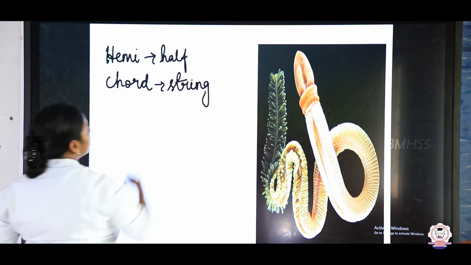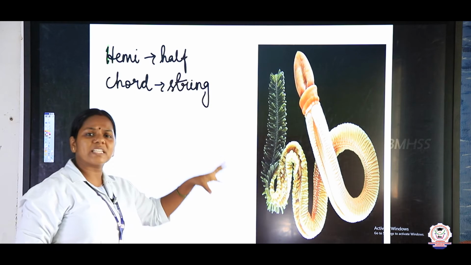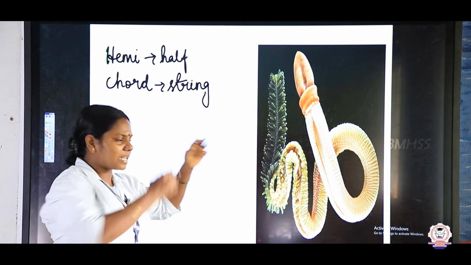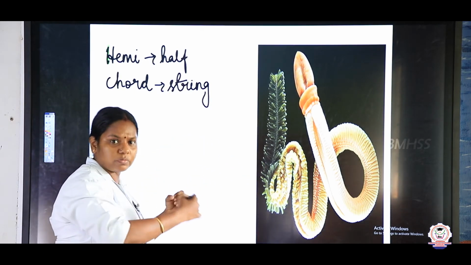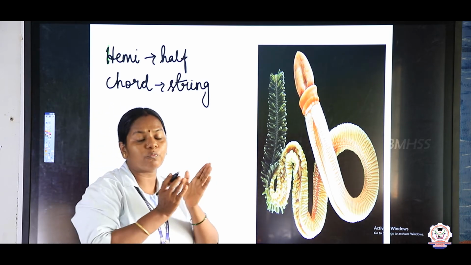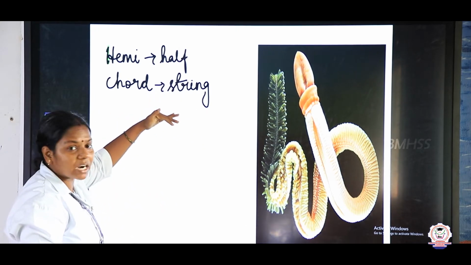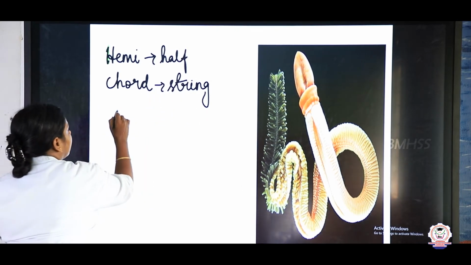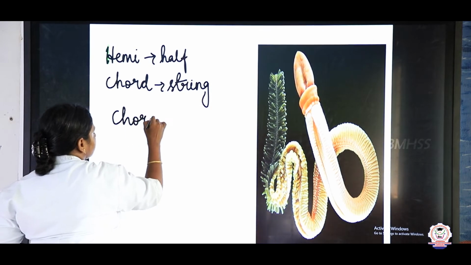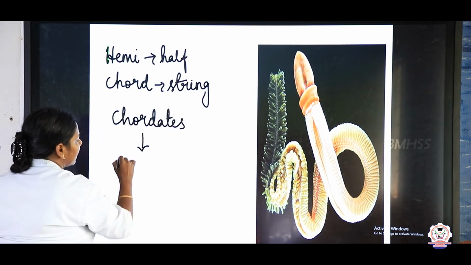So the organisms which possess the notochord, but it was not complete. We call it hemichordate because this Hemichordata is placed between the chordates, that is the vertebrates, and the non-chordates.